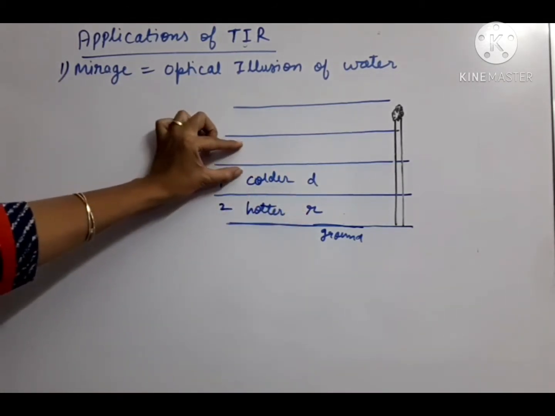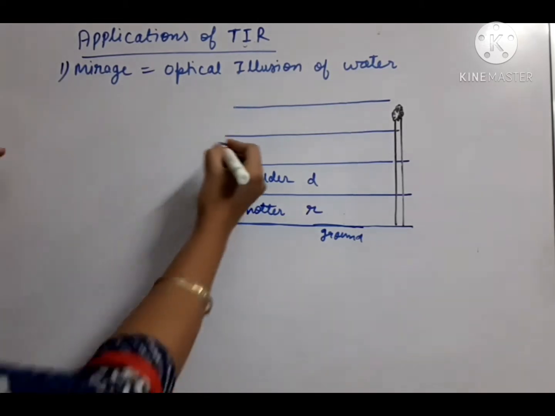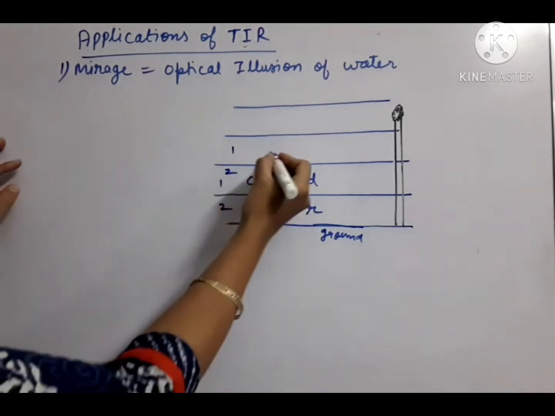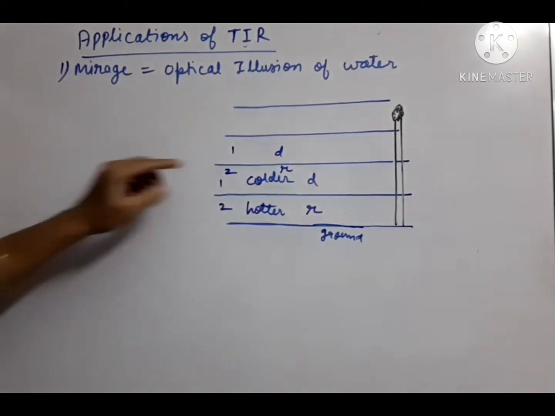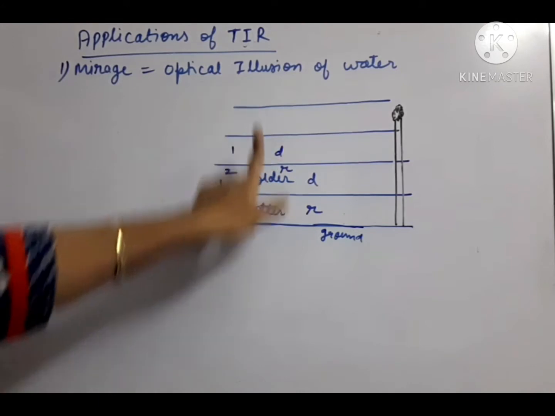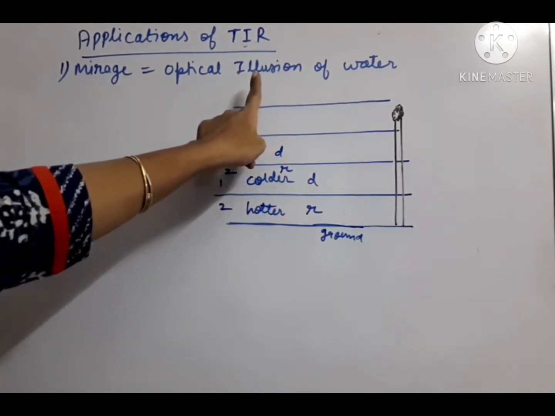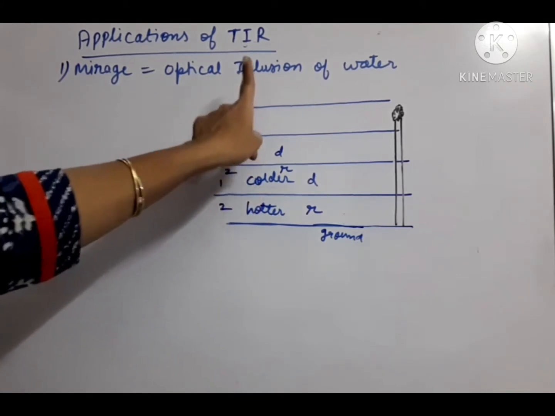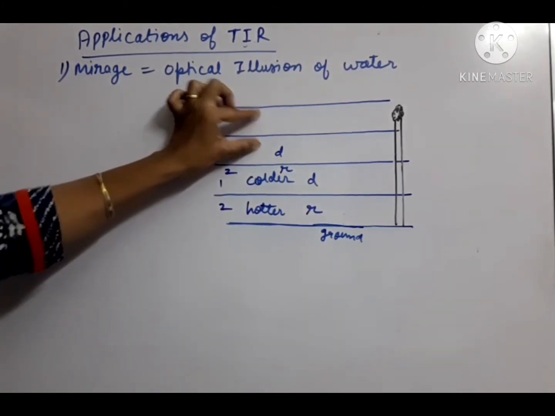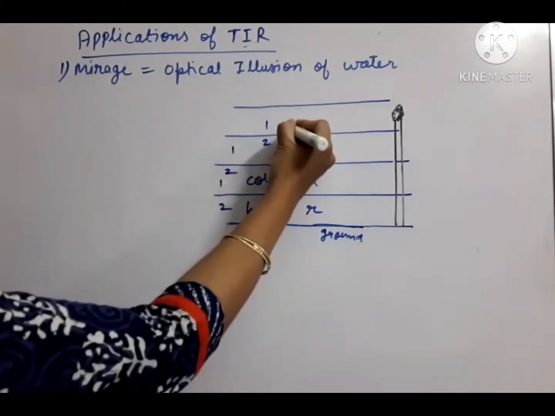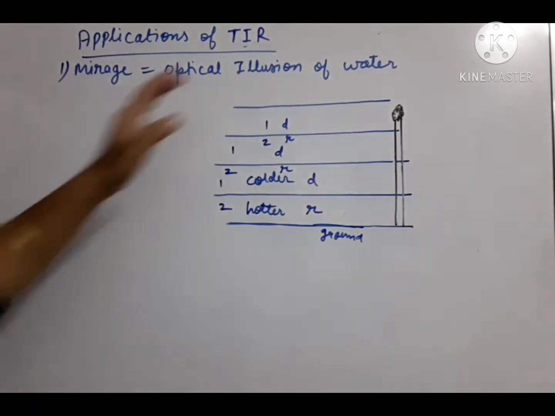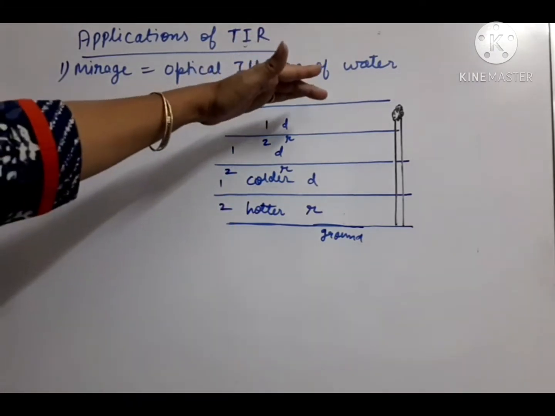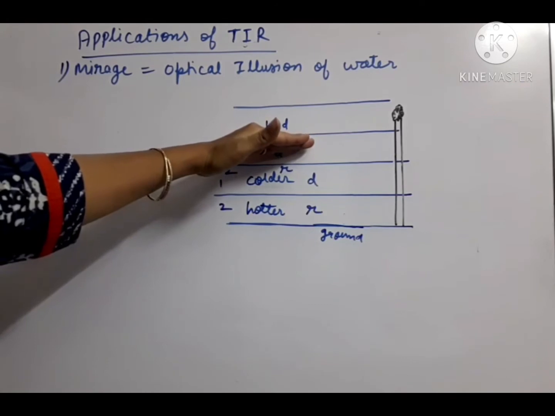In the same manner, if we compare these two layers of air, this will always be denser and this will be rarer, because as we move upwards the temperature decreases, and decreasing temperature means it becomes denser. So the upper layer is always denser. If I compare these two layers, this is denser, this is rarer. This way the process will go on. So remember students, the upper layer is always denser in comparison to the lower layer.